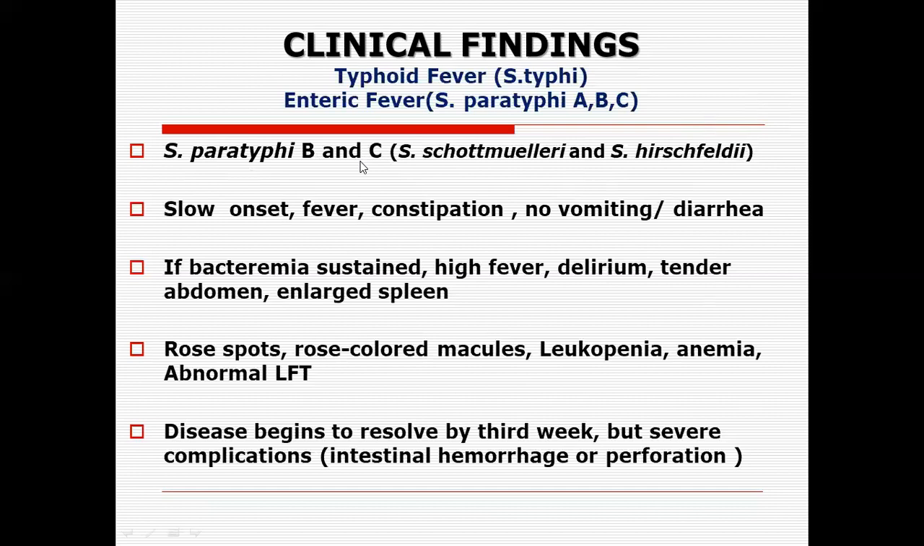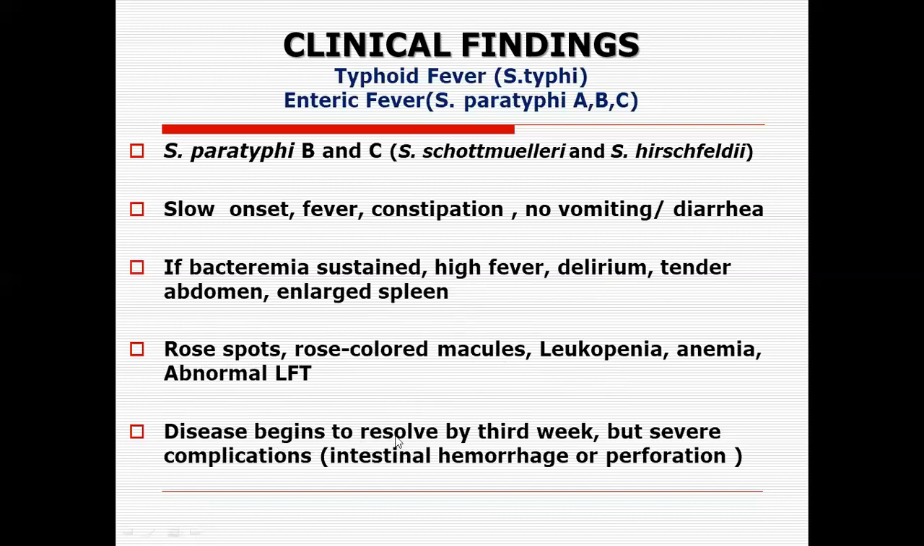There is slow onset of the disease, and of course there is fever and constipation, with no nausea, no diarrhea, and no vomiting in the case of typhoid strains of Salmonella. Later on, as the bacteria spread, there is high fever, tender abdomen, enlarged spleen, rose spots, which are rose-colored macules, and leukopenia, anemia, and abnormal LFTs, liver function tests, are very common. So rose spot is almost pathognomonic, a clinical clue.